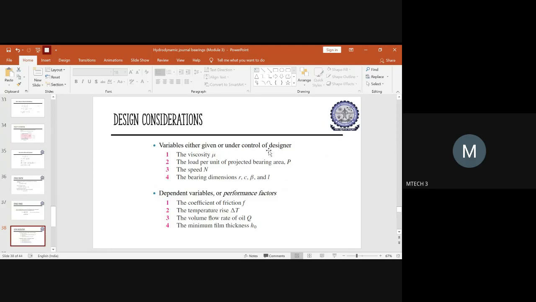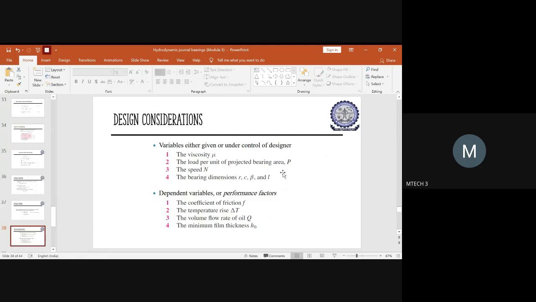So if you want to design, it has to be controlled by the designer, or the data related to this has to be given already. So one thing is the viscosity. You should know the viscosity of the given lubricant. And what is the load per unit of projected bearing area.